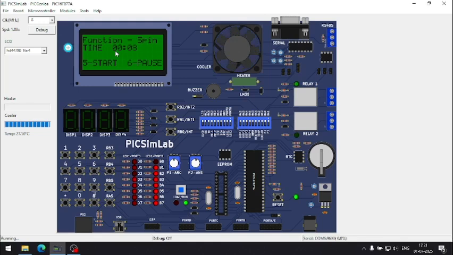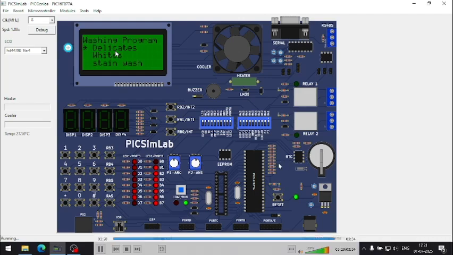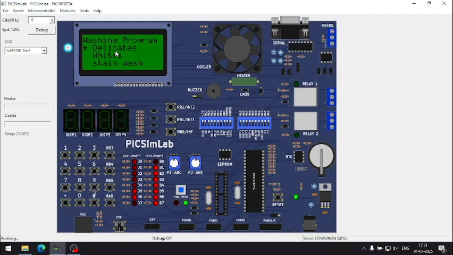As we can see, it has gone in spin mode now. That was the buzzer indicating that the washing has been completed, and this is the complete cycle.